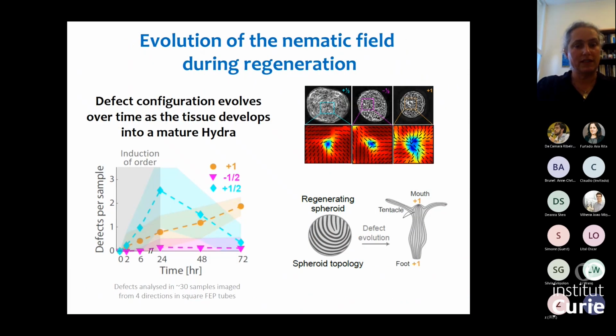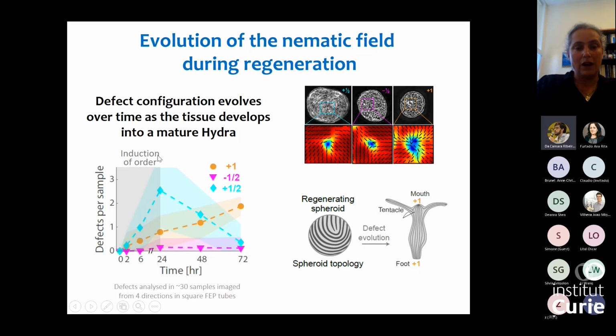Okay, so what do we see? Initially we have no localized defects. Initially we're looking at a flat piece of tissue with an open boundary. There are no defects. It's perfectly aligned and it has an open boundary. After a few hours, it's already sealed. We don't have defects. What we have is a large disordered region.